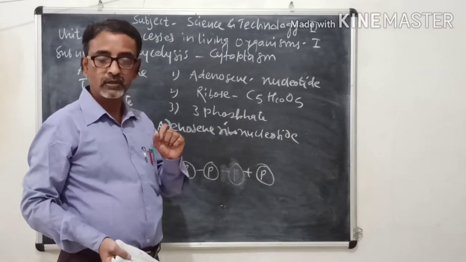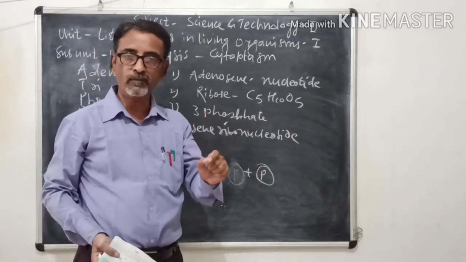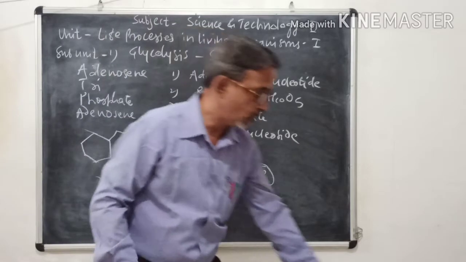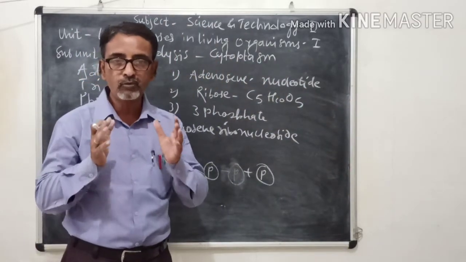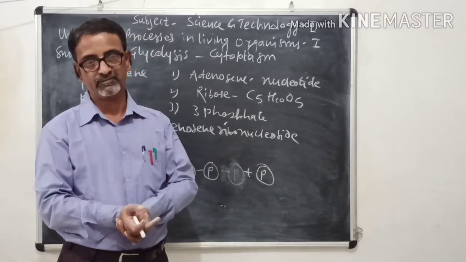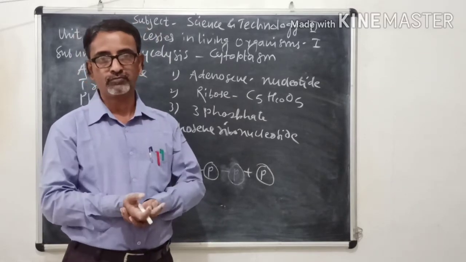Now we have seen glucose is the simple form of carbohydrate. So suppose glucose or carbohydrate is not available, then what to do?